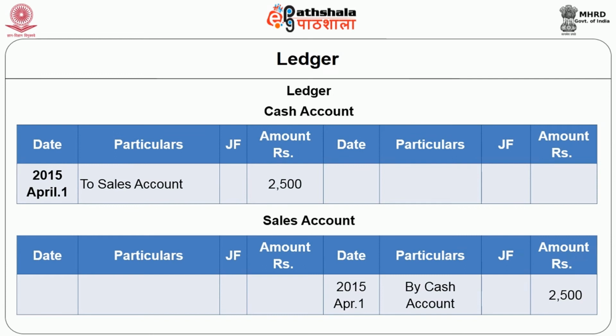So the left hand side represents the debit aspect of the account and the similar columns on the right hand side show the credit aspect of the account. So cash account is debited, and to sales account is recorded with 2,500. Next, in sales account it will be written as by cash account 2,500 on the same date.